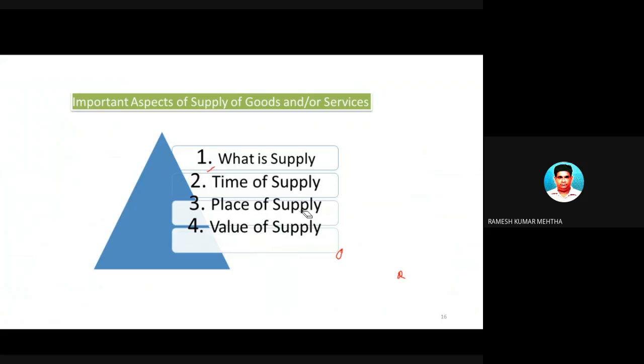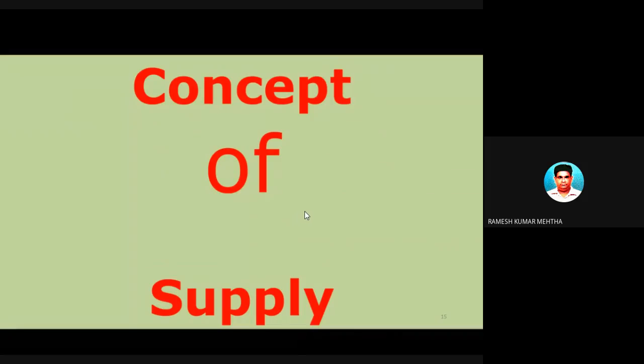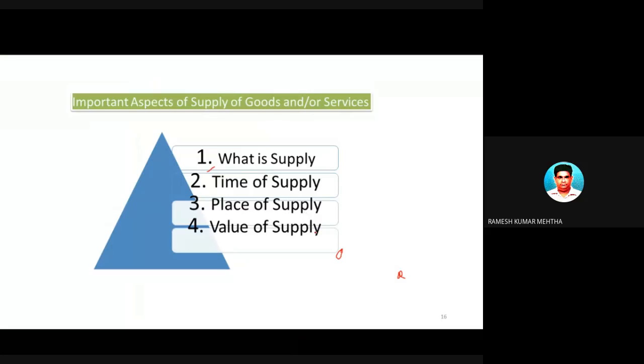So what is time of supply? What is place of supply? And what is value of supply? First, I will talk about this one, later this one, and later this one, and then we are going to have a separate discussion of 2 hours on each aspect as we move into the next weeks.